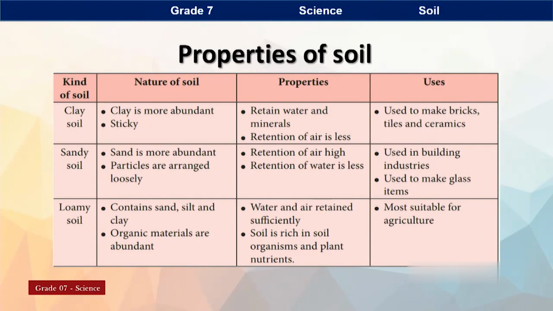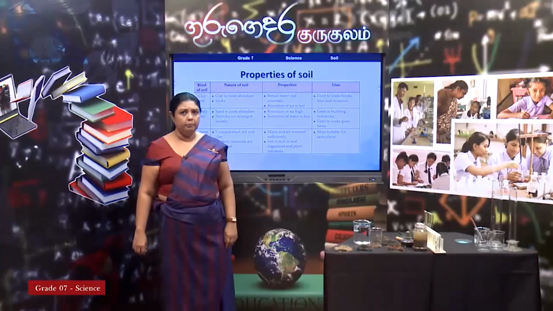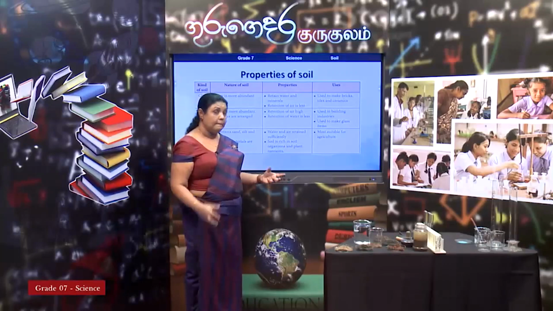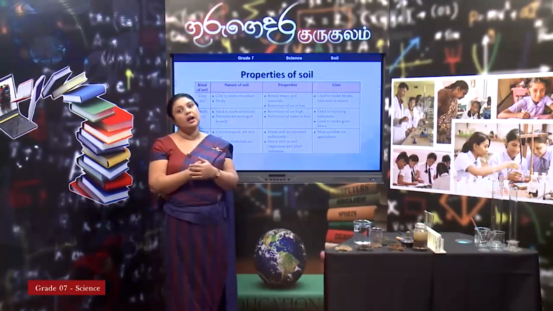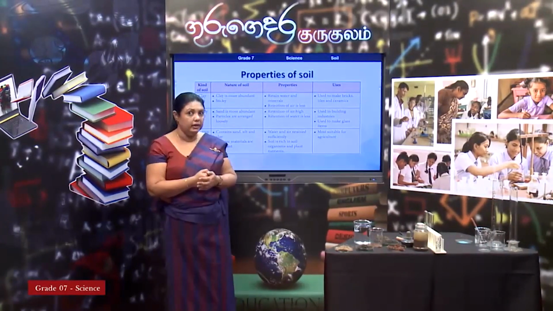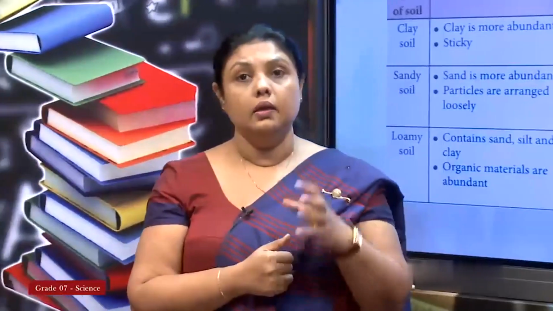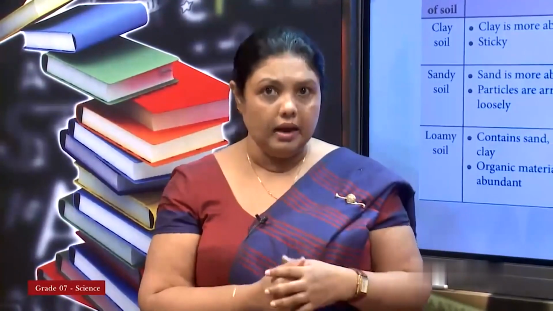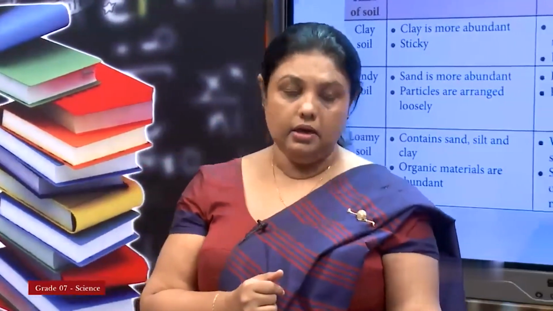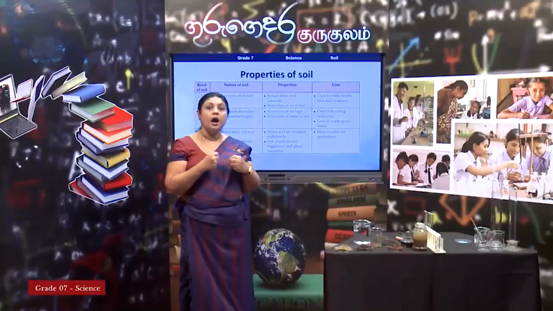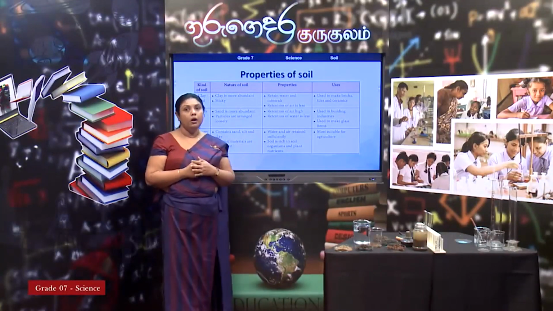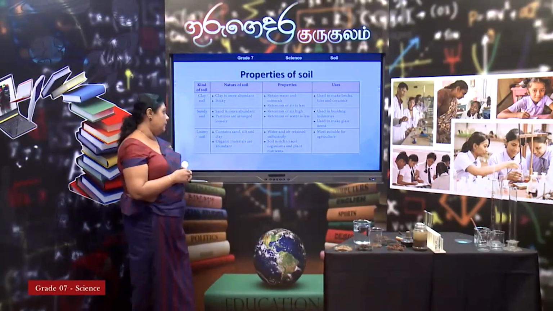How are we going to use it? You can't use this to make bricks. We can use it, but to make something harder. Example, concrete. You know very well what concrete is. And the main, special, important material to make glass is sand. Because it gives that hard structure for the material which we make.